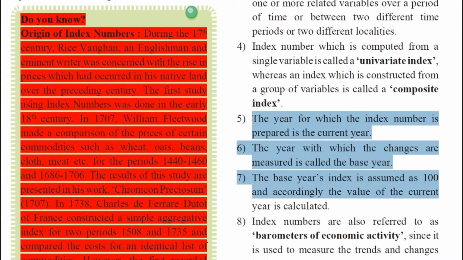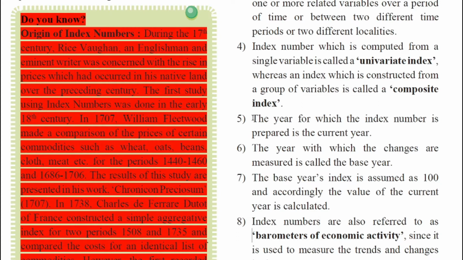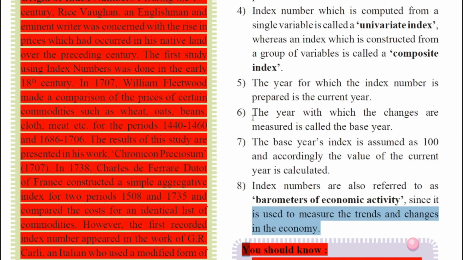The base year's index is assumed as 100, and accordingly the value of the current year is calculated. My dear students, index numbers are also referred to as barometers of economic activity, since they are used to measure the trends and changes in the economy. So in this way, in the previous video lecture we studied the features of index number.